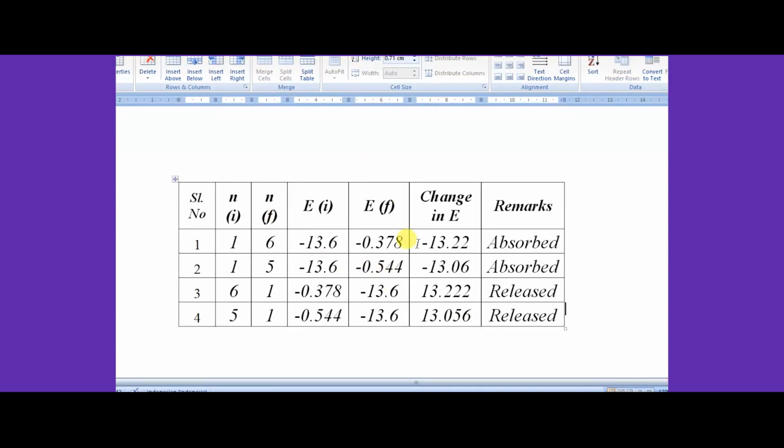Simultaneously, we can also see from this tabular representation that when an electron transfers from n equals 1 to n equals 6, the energy possessed at the initial position when n equals 1 is negative 13.6 electron volts, and the energy possessed at the final state, when n equals 6, is negative 0.378. So using the formula, the change in energy, that is initial energy minus final energy, is negative 13.22, and the remark, as you can see here, is that energy is being absorbed.